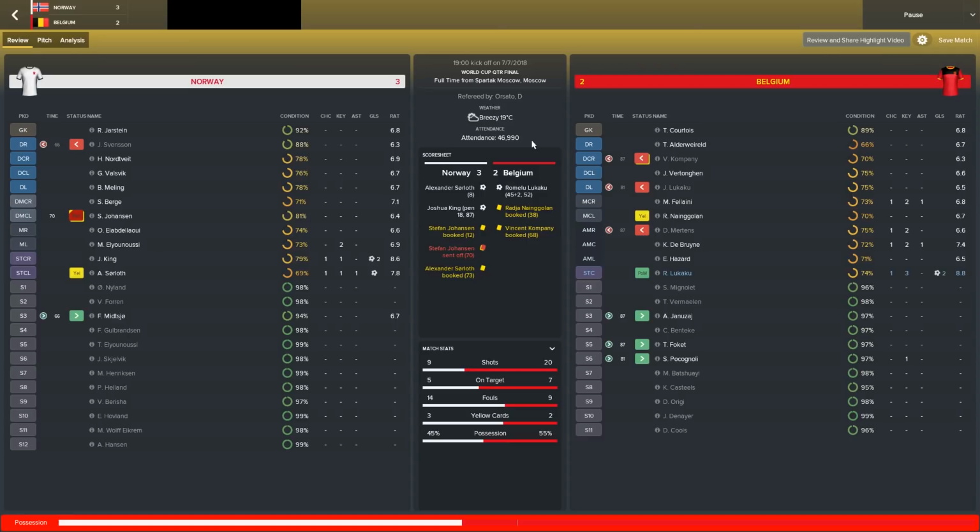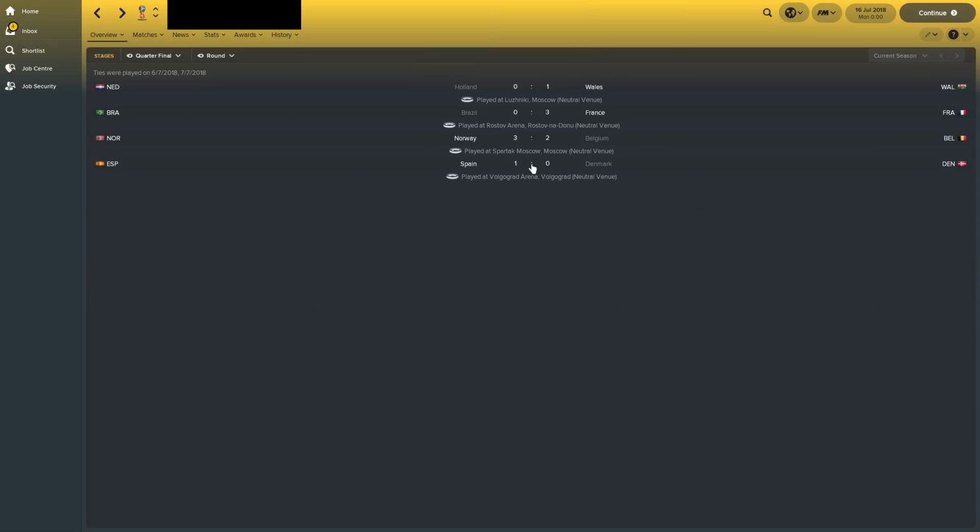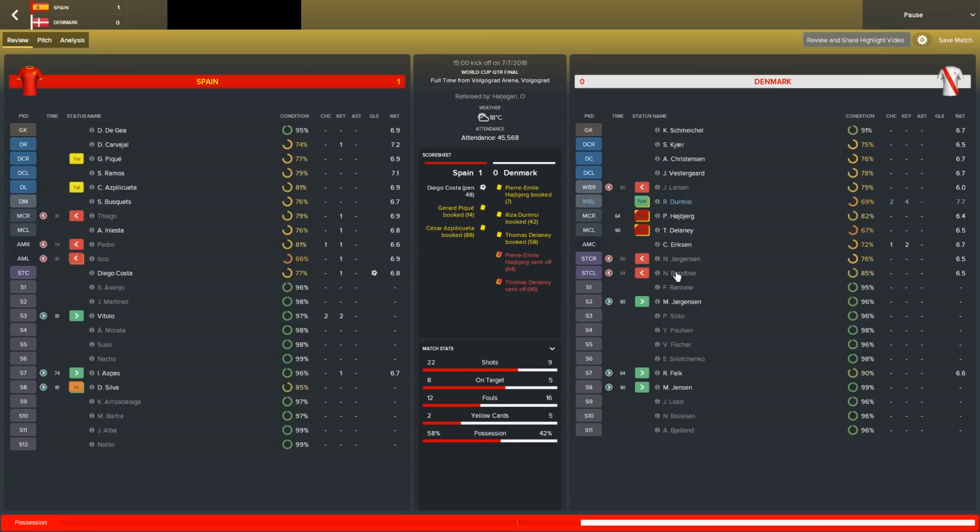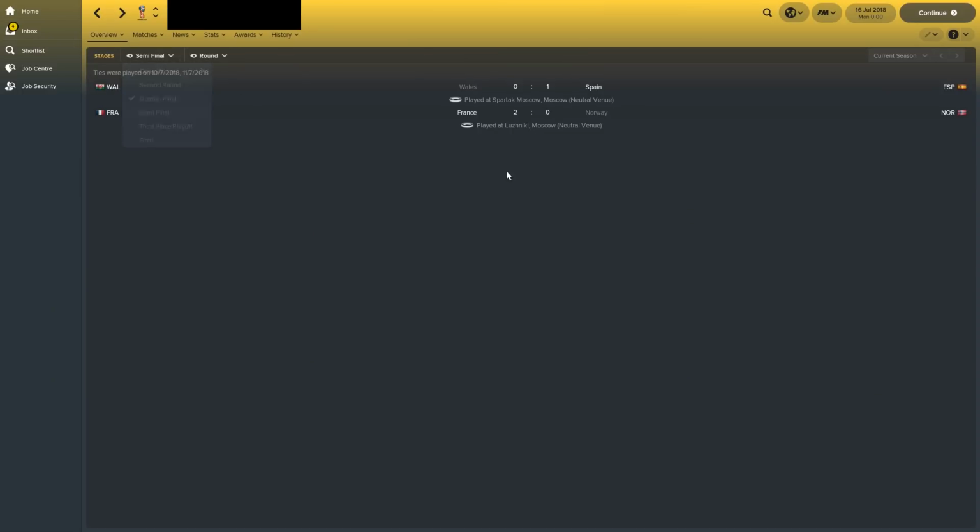Norway through despite getting a late red card. That is phenomenal. So they're through to another semi-final. Spain beat Denmark 1-0. Denmark had 2 red cards. That did not help matters for them. And in the semi-finals then, we saw Wales face off against Spain, but they lost.